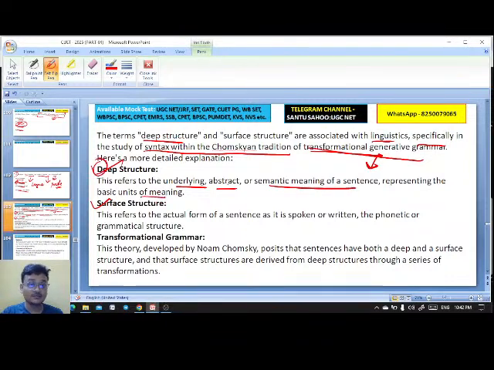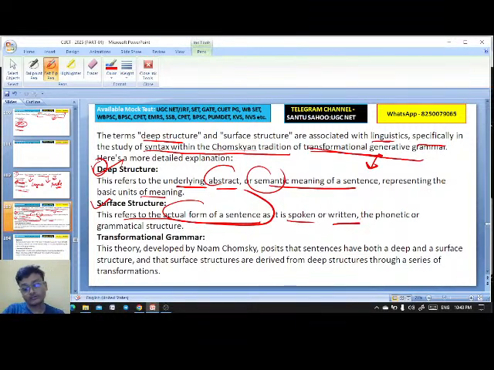Whereas surface structure is the actual form of a sentence as it is spoken or written, when you are performing, speaking or writing, the phonetic and grammatical structure. The abstract rules are like deep structure, whereas when you are using it, speaking or writing, that is the surface structure.